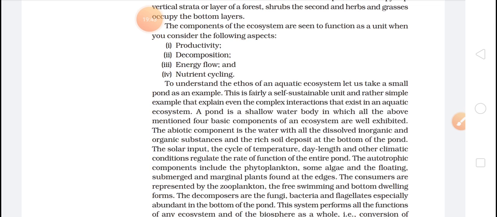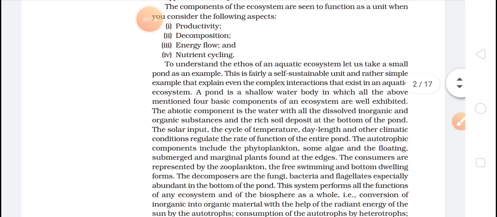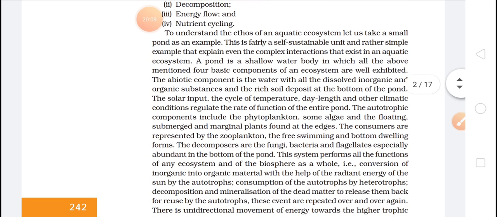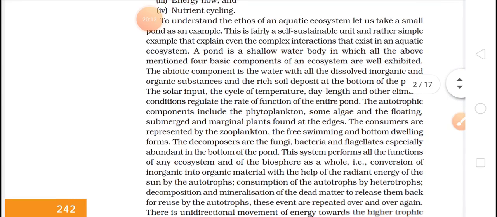So what will it have? The abiotic component is the water with all the dissolved inorganic and organic substances and the rich soil deposit at the bottom of the pond. Solar input, the cycle of temperature, day length, and other climatic conditions regulate the rate of function of the entire pond.